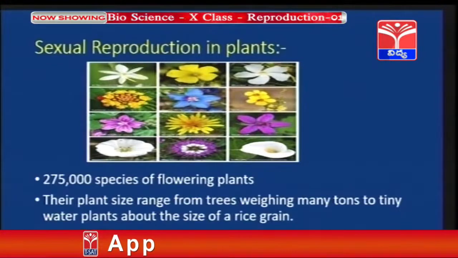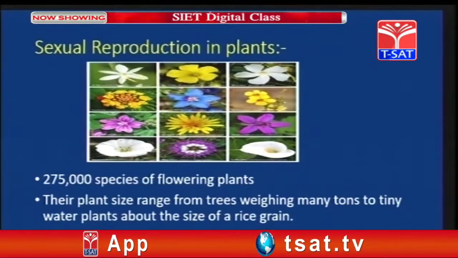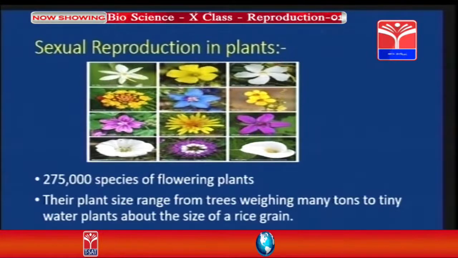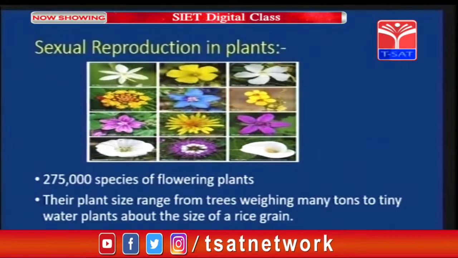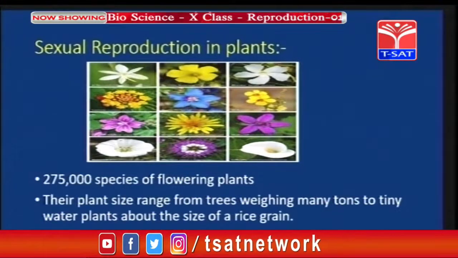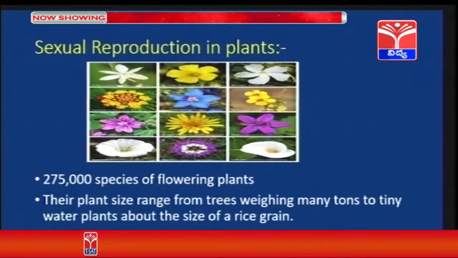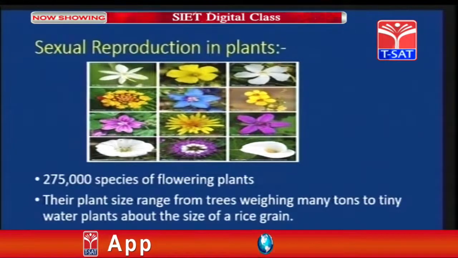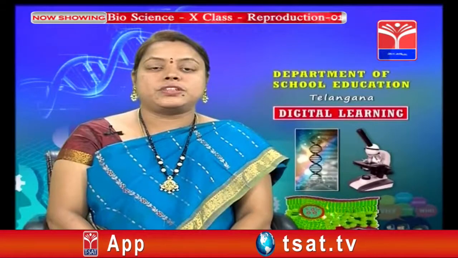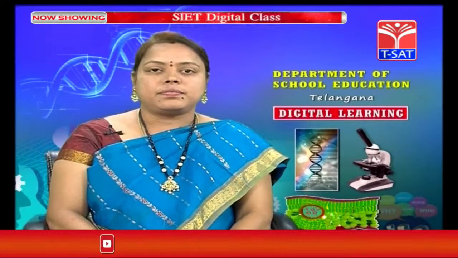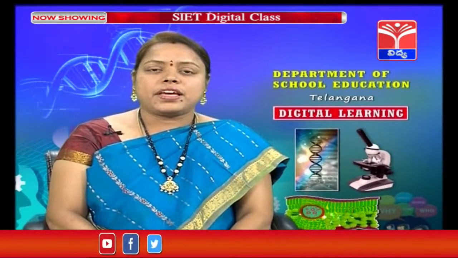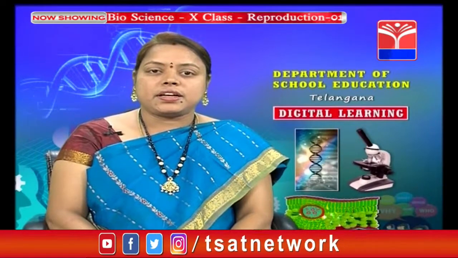Now, your doubt might be there that how many species of plants are there? So, there are 2,75,000 species of flowering plants around us, and the sizes vary a lot. There will be some tons of weight of a plant to a very minute size of the plant which will be of a rice grain, that is the size of a rice grain. That means the plants will be very heavy even to a very tiny plants.